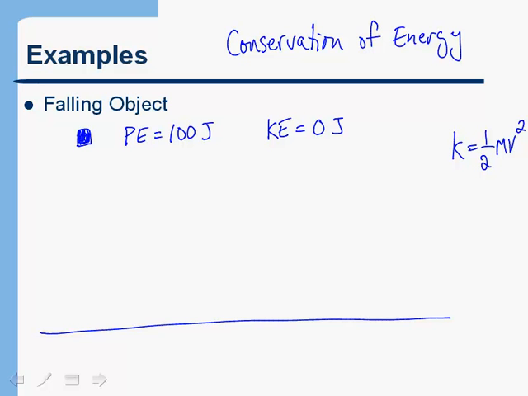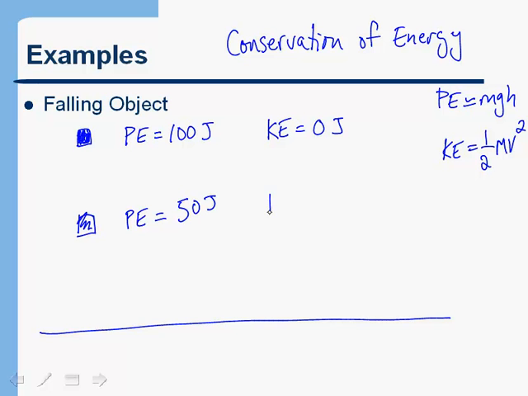Now, let's look at what happens when the object has fallen to half of its initial height. Since potential energy is mgh, once this object has fallen to half of its original height, it will only have half as much potential energy as it started with.